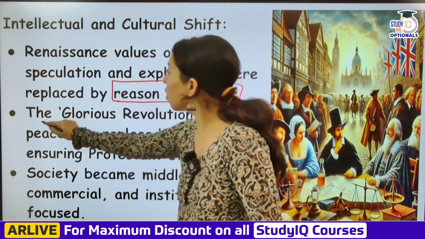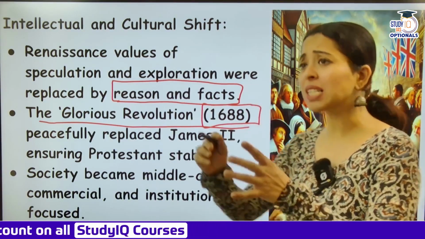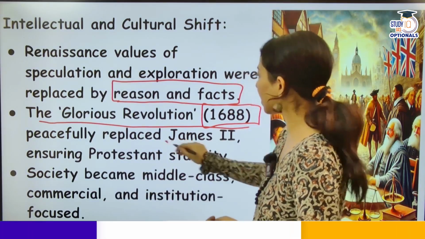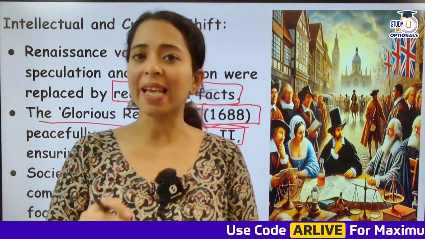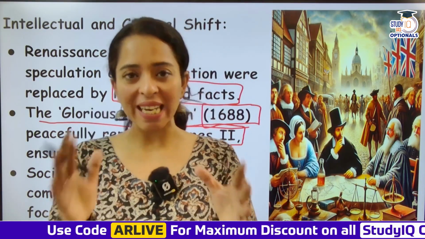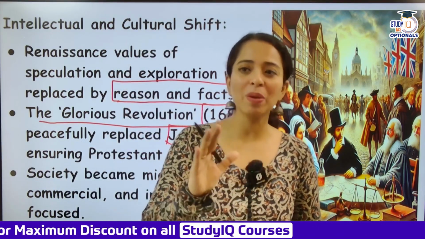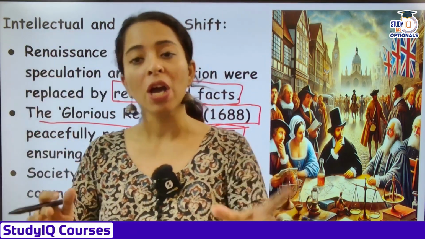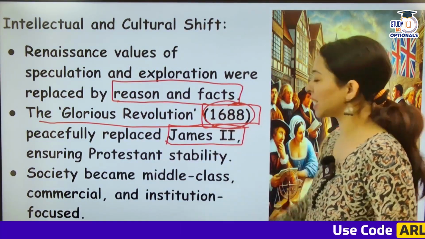So the Glorious Revolution of 1688, अगर हम लोग बाद में देखें, चार्ल्स II के बाद जो monarch आए थे, that was James II, 1685 में. Now this is a very interesting point over here. James II, when he came in 1685, he was a Catholic. Now Catholic leader, Protestant land, नहीं जमेगा, right? नहीं हो पाएगा. So a lot of people were completely against it. Within 3 years, he was completely replaced. उनको overthrow कर दिया गया था. Glorious Revolution आया था. So that is named the Glorious Revolution in 1688.